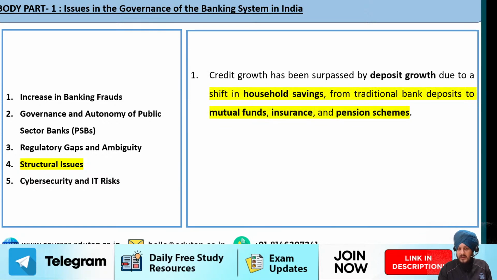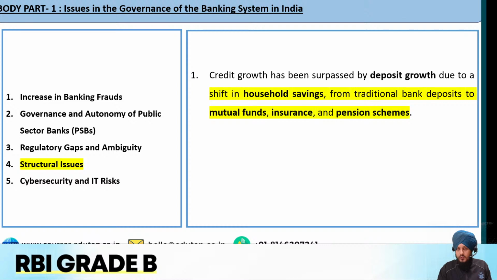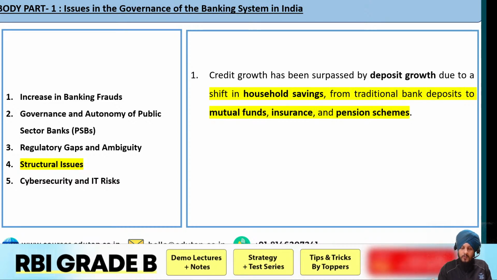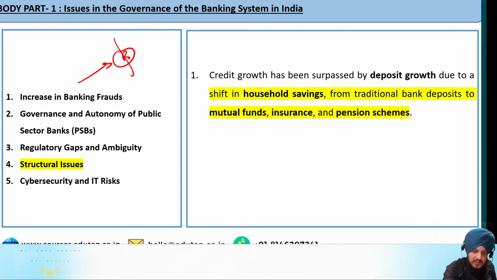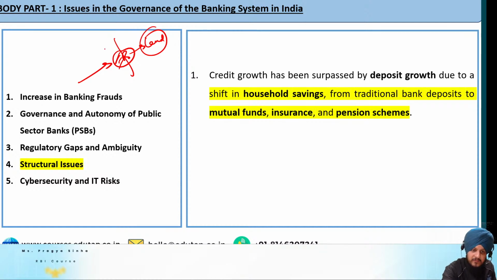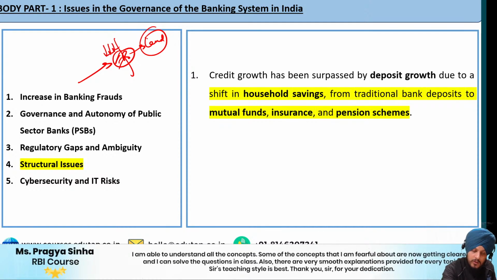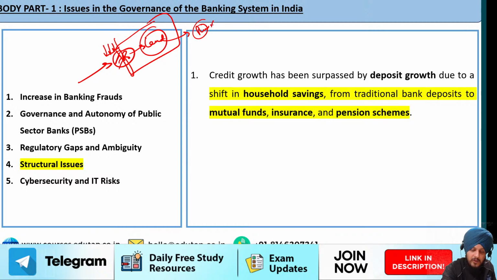Basically, a very important structural issue is with respect to the growth in the deposits. We know that deposits play a very important role in the banks, because when the banks accept the deposits, they use a certain portion of the deposit in order to lend the money. Fine. Now imagine if the deposit growth is going down. Do you think the bank would be able to lend a huge amount of money in a risk free manner? The answer is no. Fine.